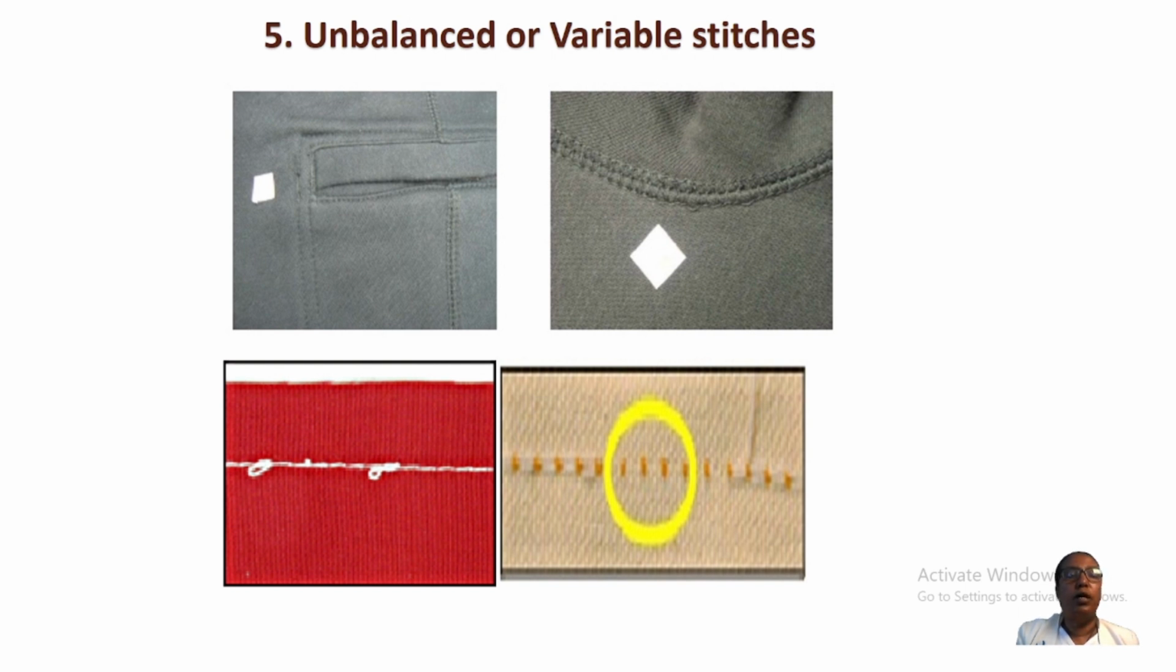Another type of common seam defect is unbalanced or variable stitch. You will see this picture. This one is knotted thread, already knotted, and this one is unbalanced. And on others, there is a row of stitches around this. There is a stitch break, and also this is a stitch break. So this is an unbalanced or variable stitch type. This is a common seam defect type.